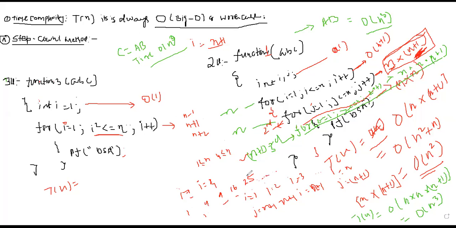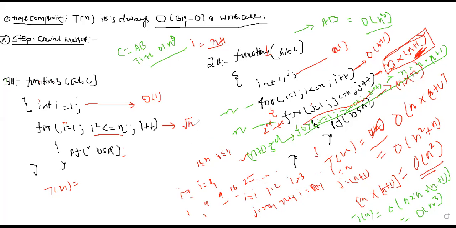How many times exactly will this for loop be done? In terms of n, it will be root n.